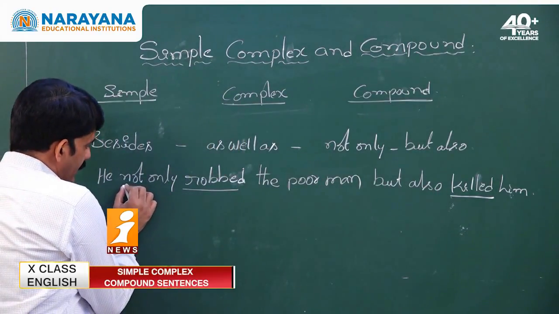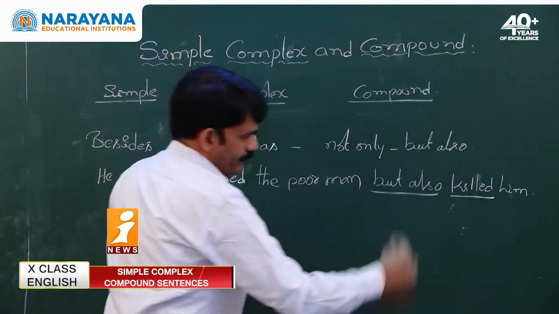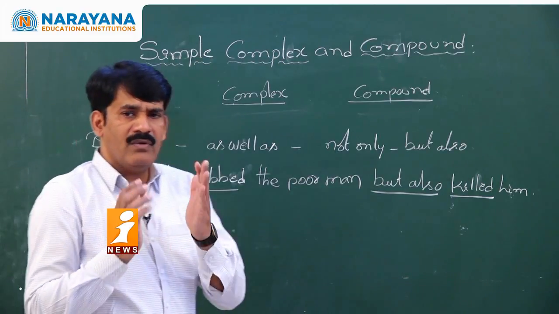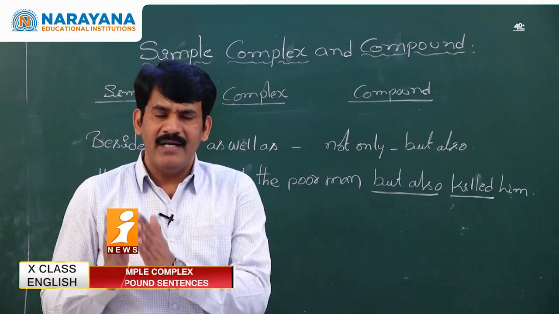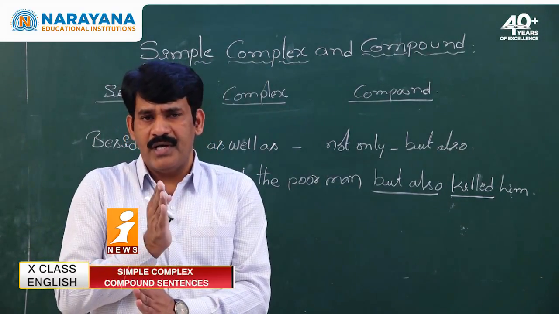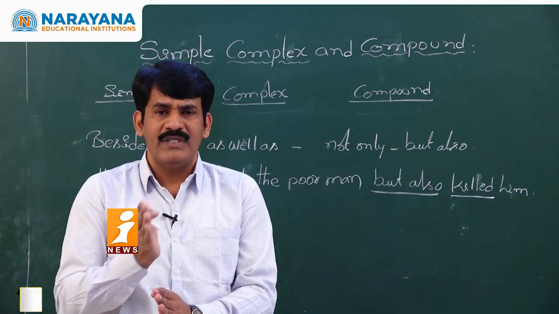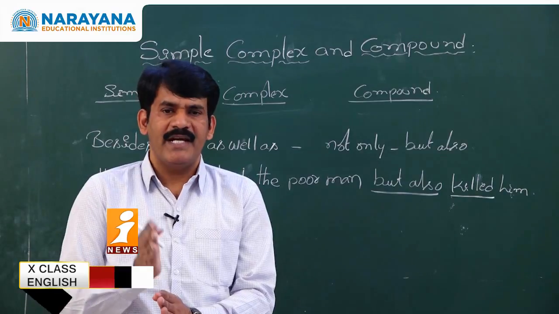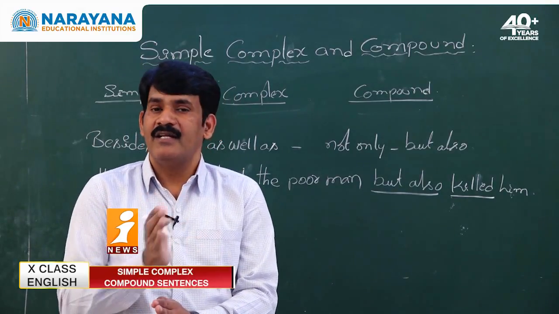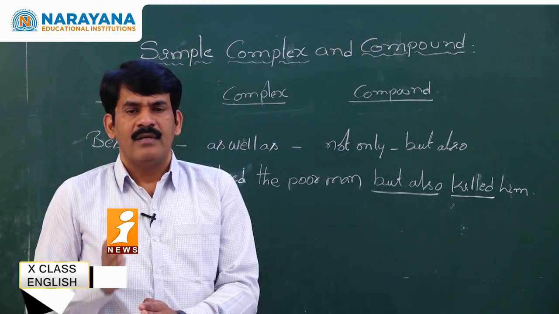When we see the sentence, we find not only but also, which means doing one work, he did one more along with that. Means two works are done. When two works are done, we use besides. Besides means along with. In addition is the meaning of the word besides.